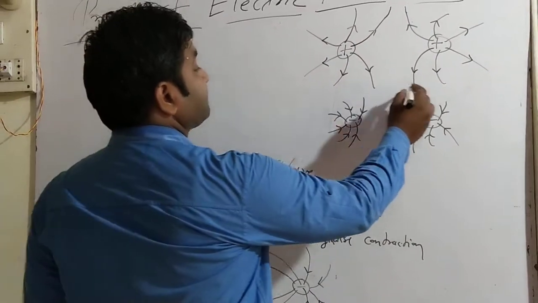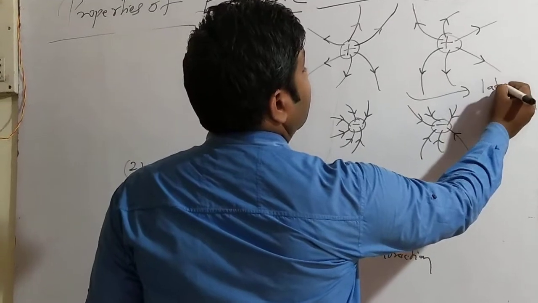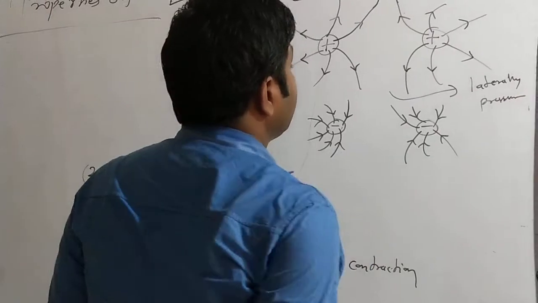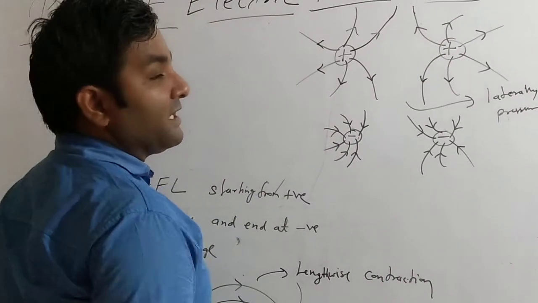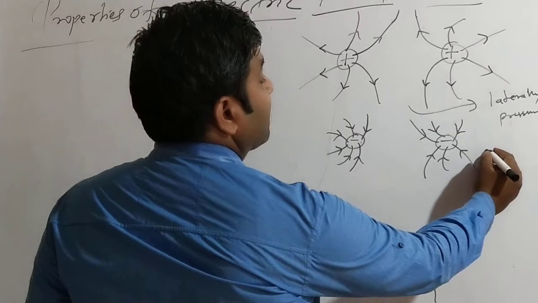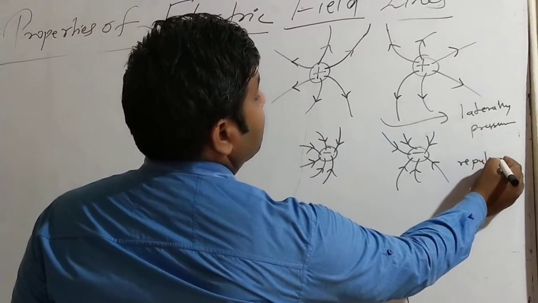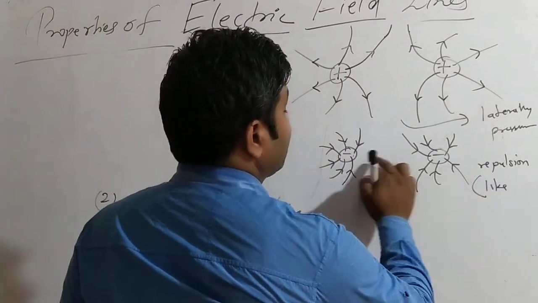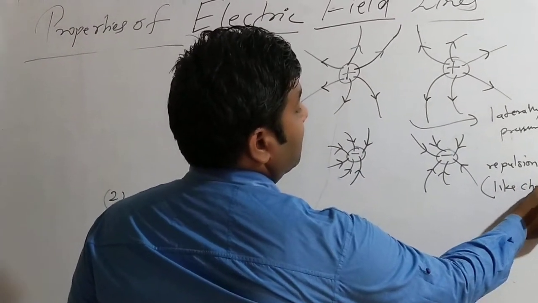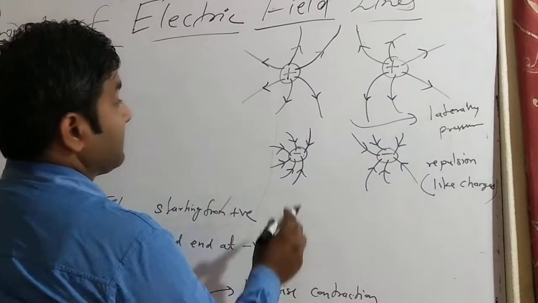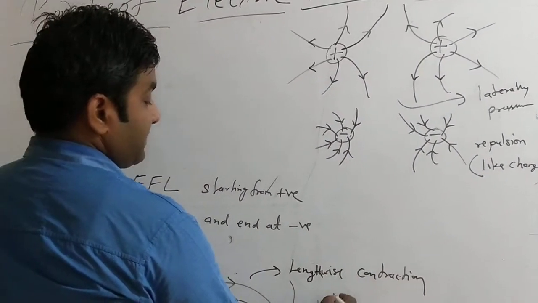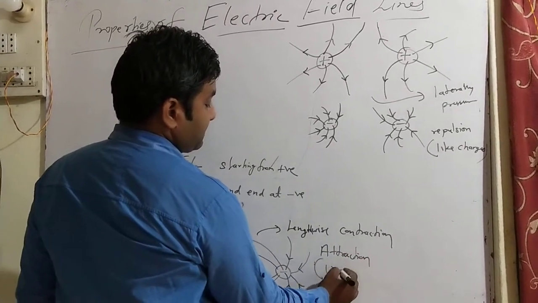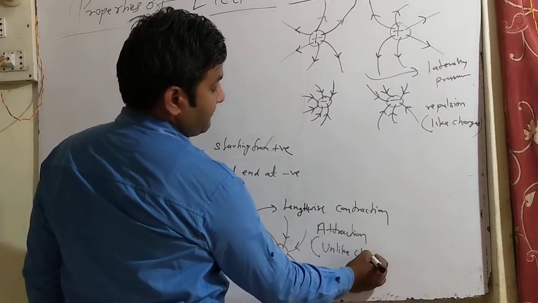Whenever lateral pressure develops between two charges, there is a concept of repulsion, and repulsion is always between like charges, either two negative charges or two positive charges. But in the case of contraction, there is a concept of attraction, and attraction means unlike charges.